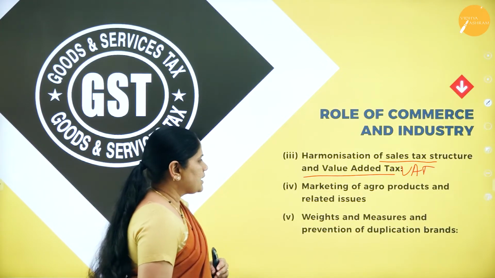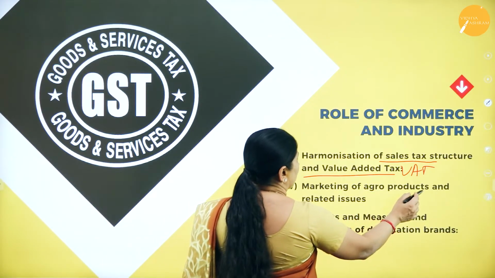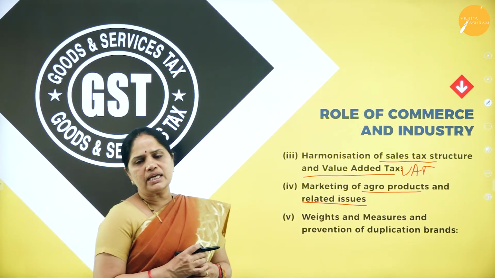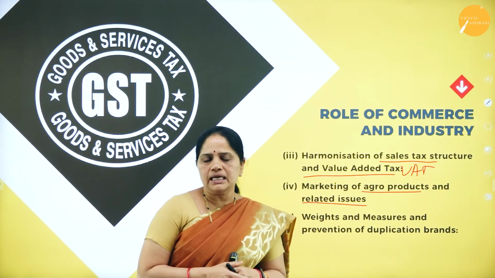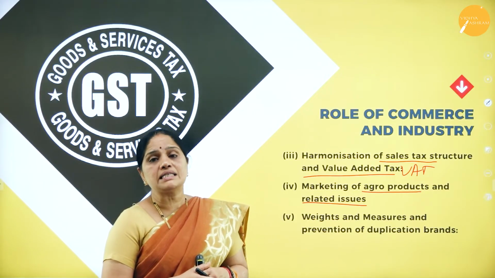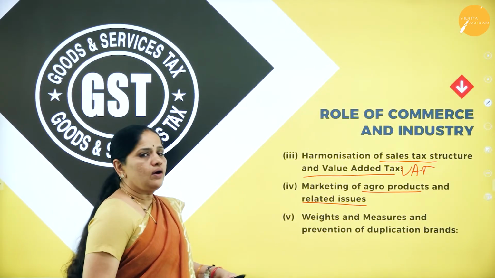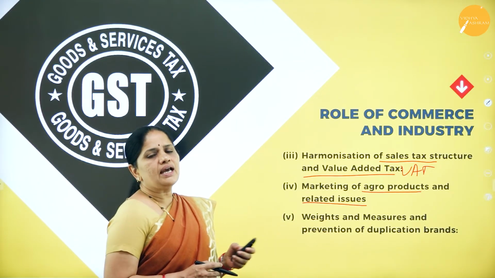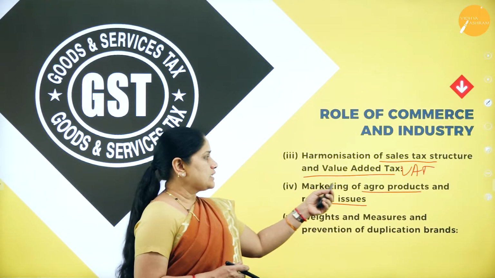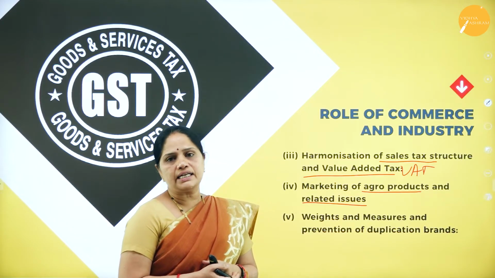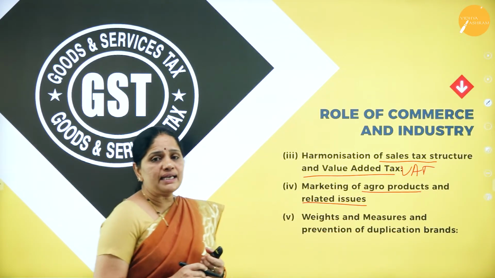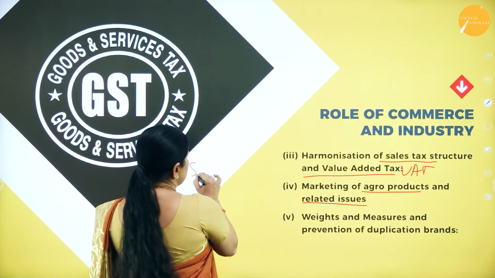Then the next one is marketing of agro products and related issues. Now, these associations of the business community are helpful in marketing of agro products. Now, how are these associations of commerce and industry helpful in marketing of agro products and related issues? Firstly, they will be helpful in streamlining local subsidies.